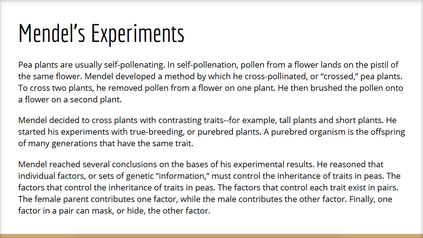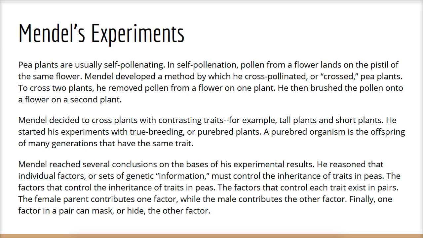Mendel decided to cross plants with contrasting traits, for example, tall plants and short plants. He started his experiments with true-breeding, or purebred, plants. A purebred organism is the offspring of many generations that have had the same trait.